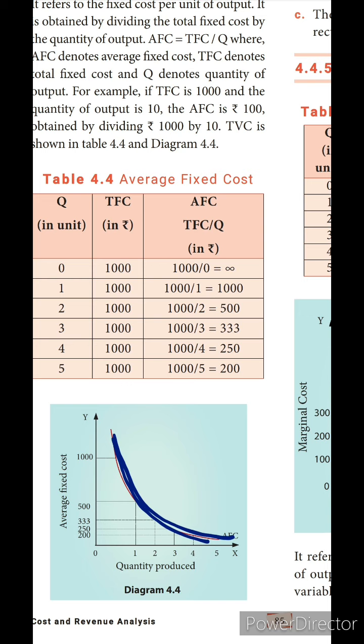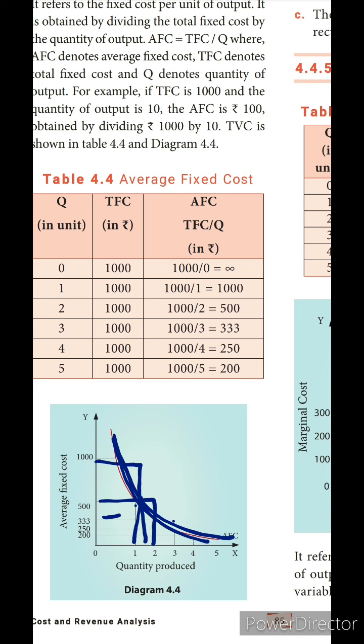Okay, when the output is 1, what is the average fixed cost? 1,000 is the average fixed cost, isn't it? When the output is 1, the total fixed cost is 1,000. When the output increases to 2, what will come? 500. Actually, they have given it wrongly here. 500 should come with the 2 only, and 1,000 with the 1. Like that it should come. For 3, what is the answer? 333 for 3, 250 for 4, and for 5, 200. For the 5, they have not given it here, isn't it?